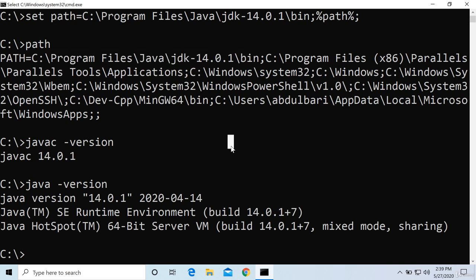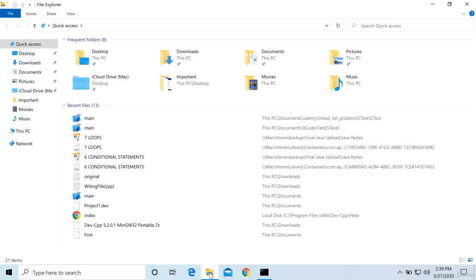That's it. So do I have to set the path every time? Yes, whenever you are coming to this command prompt, you must do it. Is there any way so that I can set it only one time and useful always? Yes, it is possible. Let us check how to set the path permanently. So for that, you have to go to File Explorer. Follow the steps carefully, okay? If you miss anything, then you can watch it again, no problem.